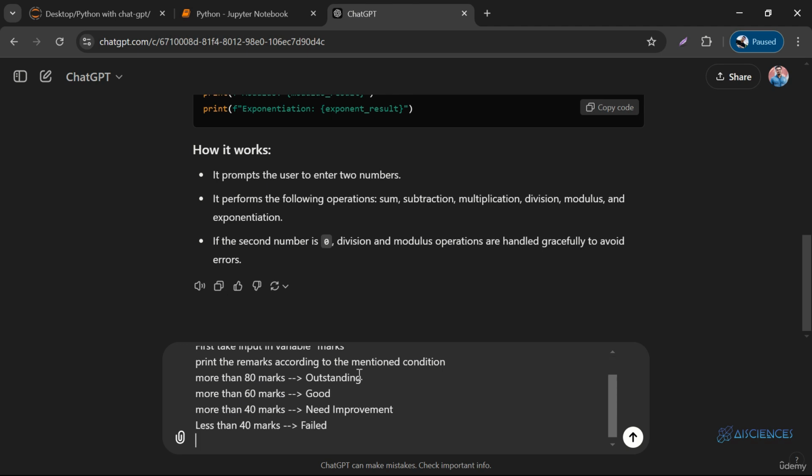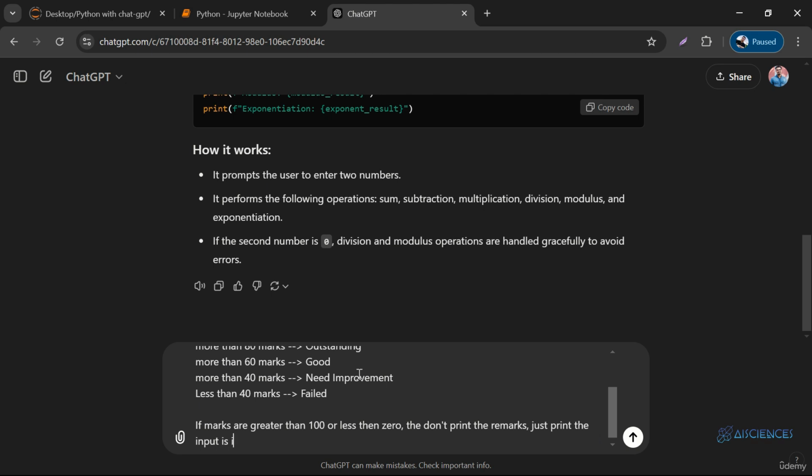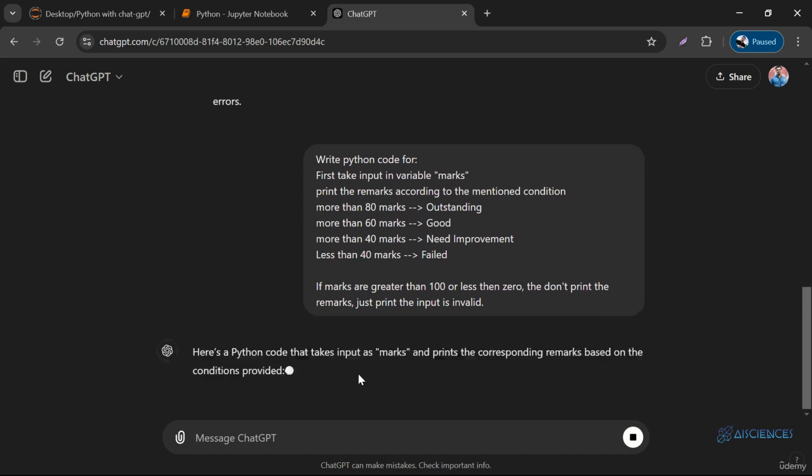Okay. Finally, I'll say if marks are greater than 100 or less than 0, then don't print the remarks, just print the input is invalid. Okay, let's see what Python gets us.